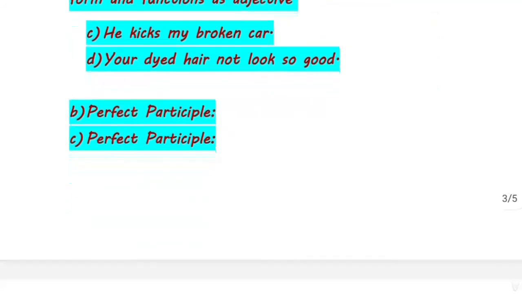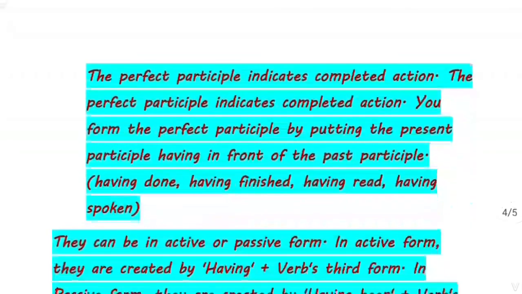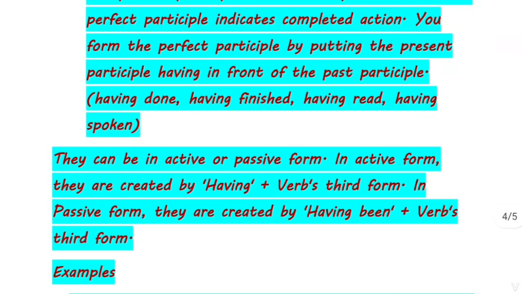Next, third is perfect participle. The perfect participle indicates a completed action. We can form the perfect participle by putting the present participle having in front of the past participle. For example, having done, having finished, having read, having spoken. They can be active or passive in form. In active form, they are created by having plus the verb's third form. In passive form, they are created by having been plus the verb's third form.